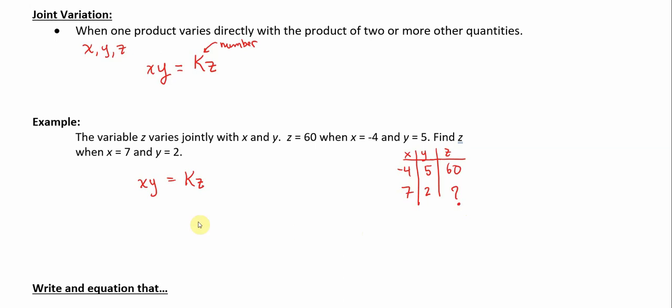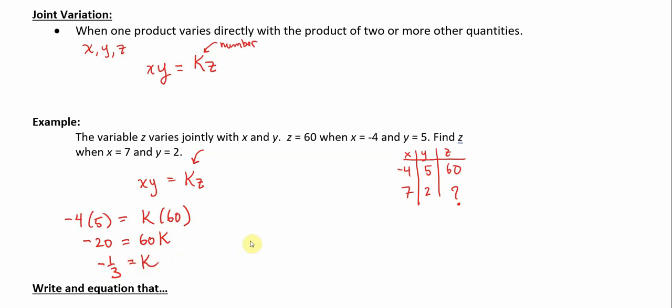Our goal in these problems is to figure out the constant of variation. This is the very important number here, k. We're going to use this first row to figure that out. We know that when x is equal to -4 and y is equal to 5, z is equal to 60. Now we're going to solve for k. So -20 is equal to 60k. Divide both sides by 60, and we get that -1/3 is equal to k.